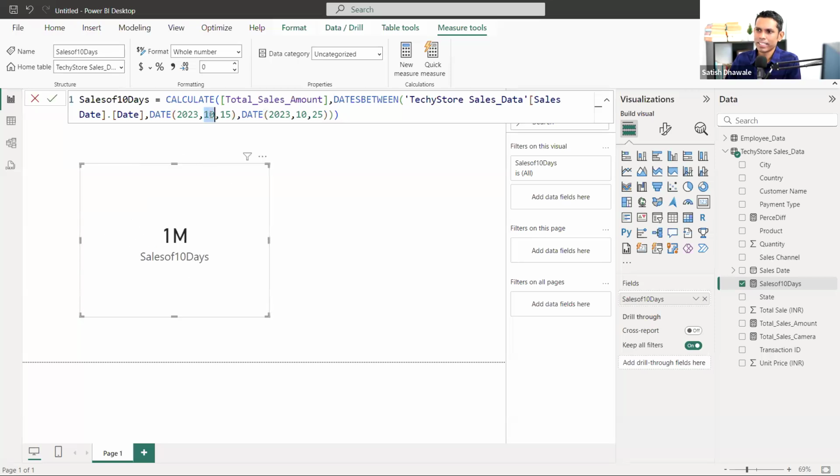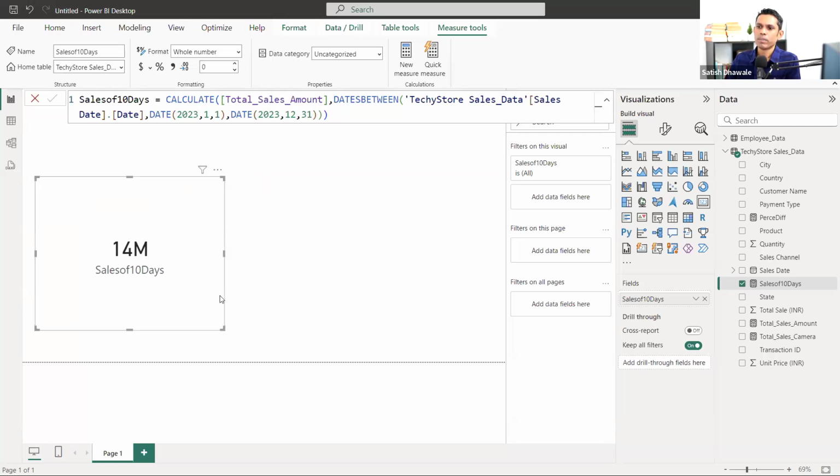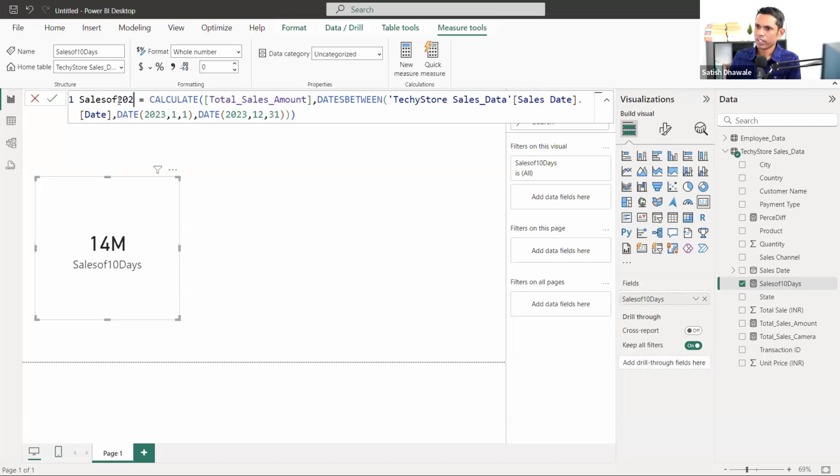Let's take an example of 1 month properly. So I'm taking an example of, suppose, 1 year properly. So I'm taking 1st Jan 2023 to, I'll put down 31st December 2023. So this is my 1 year sales. I need to put down sales of 2023. The column name must be sales of 2023. You can add the space here.